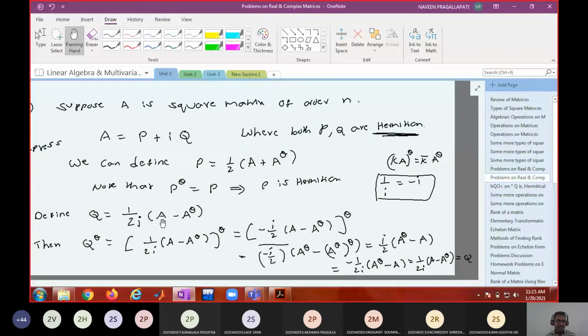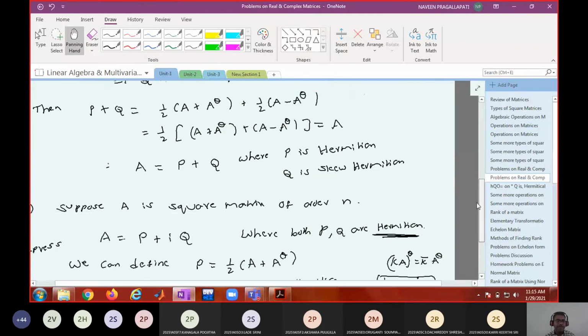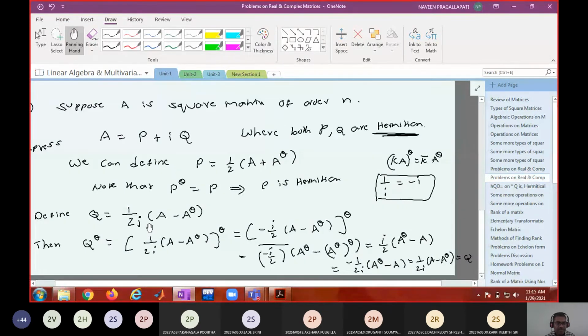So remember these definitions, how we defined Q, how we defined P. If A is Hermitian, iA is skew Hermitian. If A is skew Hermitian, i into A is Hermitian. So that property is obtained here. In the previous problem, if you multiply both sides with i, we proved that Q is Hermitian.